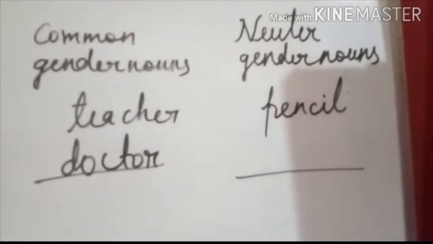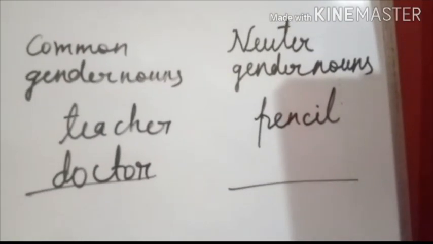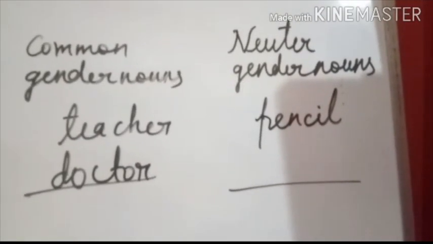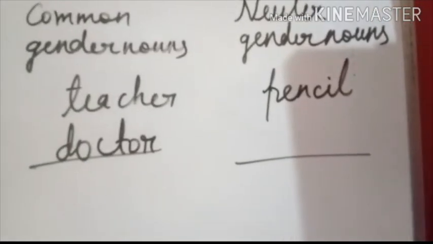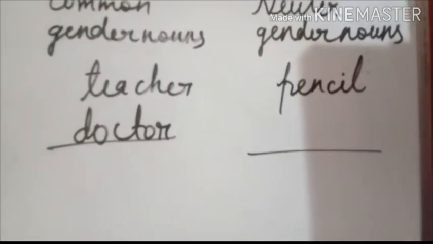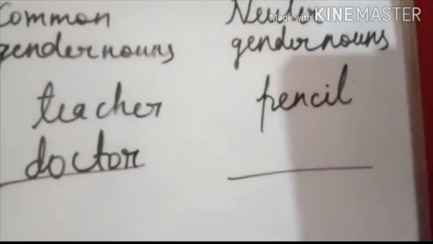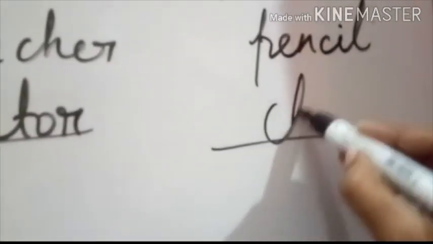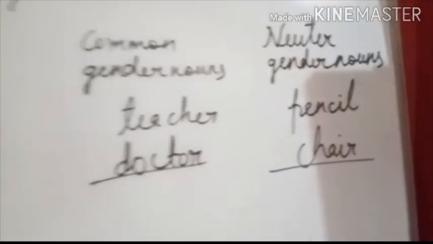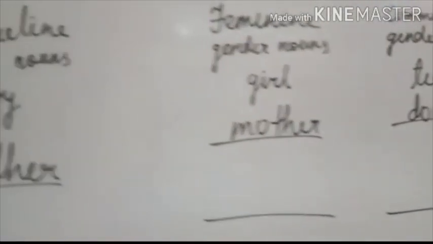And now neuter gender noun. Pencil is a non-living object, so we write here pencil. And now what we write here in neuter gender noun? We can write here chair, C-H-A-I-R, chair, because chair is a non-living thing and they have no gender. Now number 2.